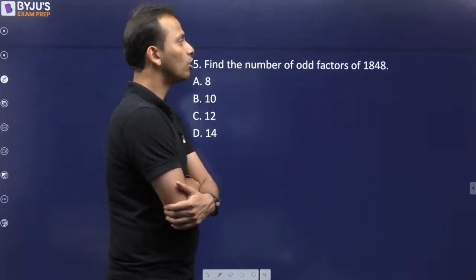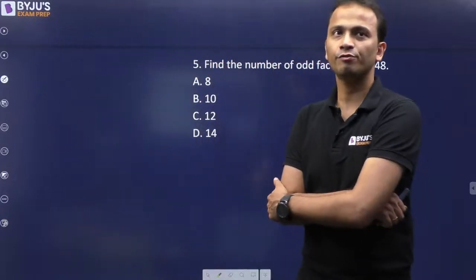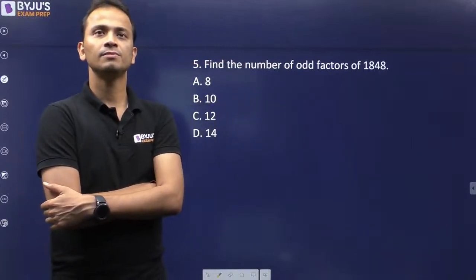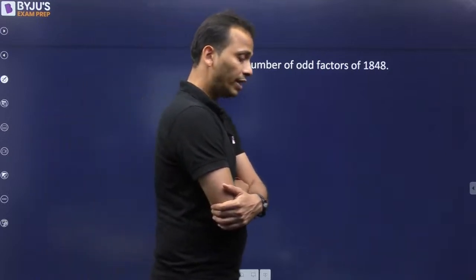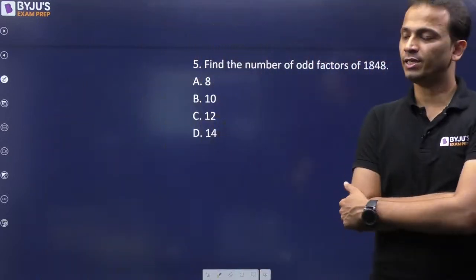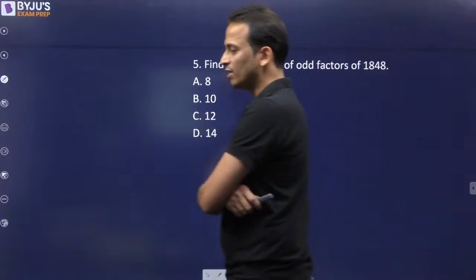The question is related to the number of factors.